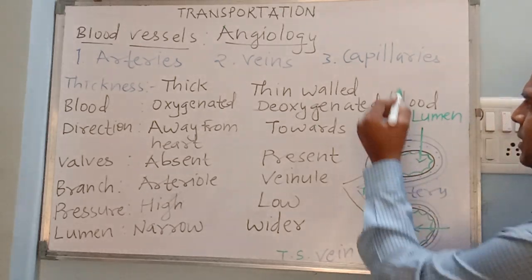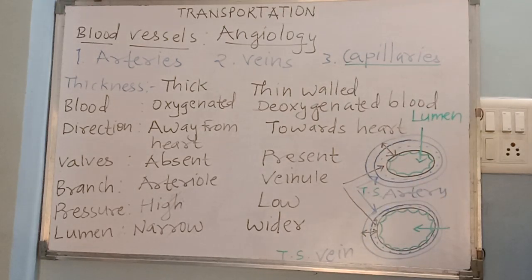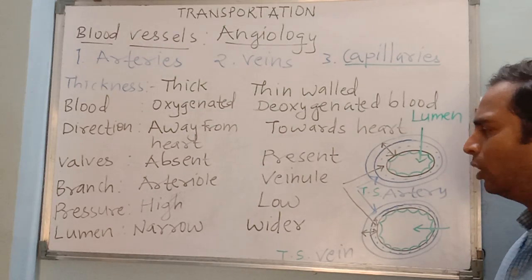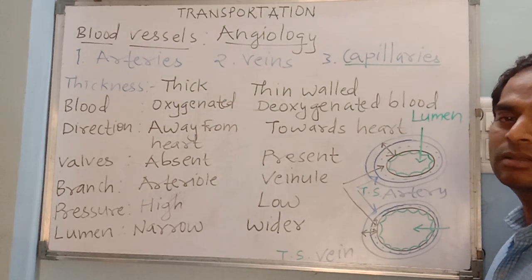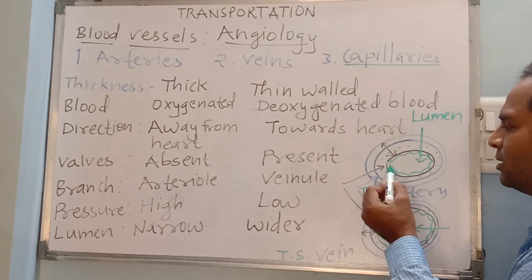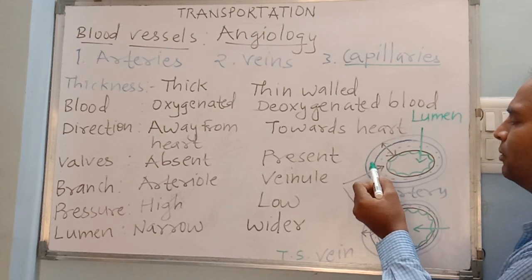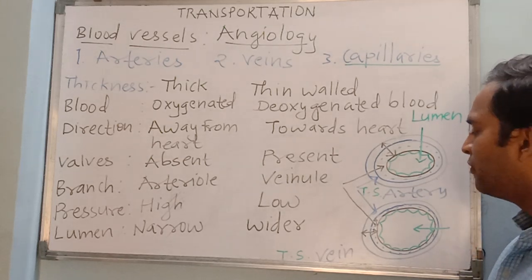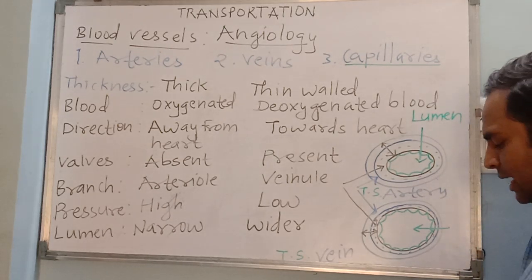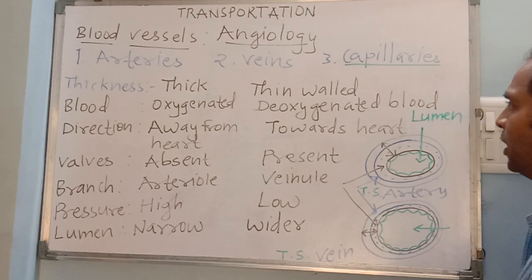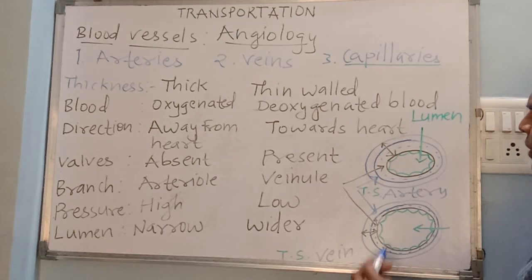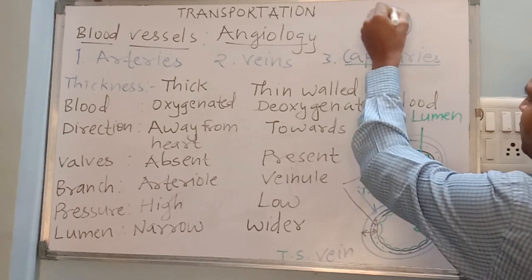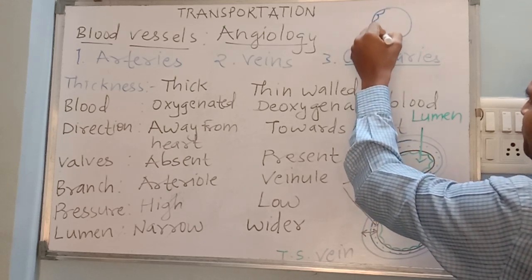Now what is left is capillaries. So when it comes to capillaries, capillaries are the thin walled blood vessels which lack the outer and middle layer which is present in artery as well as vein. So if we take the section of this vessel, it would look very simple, like this only.